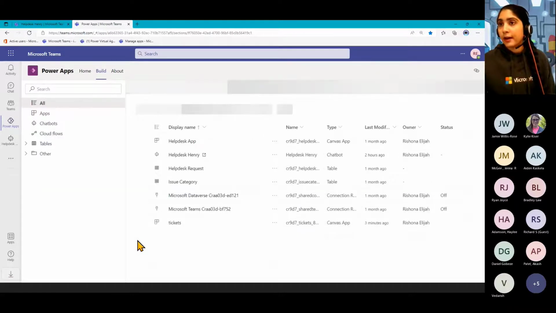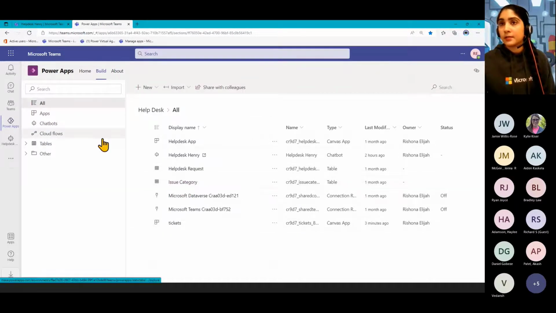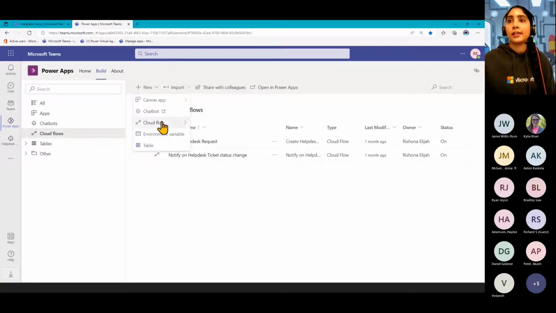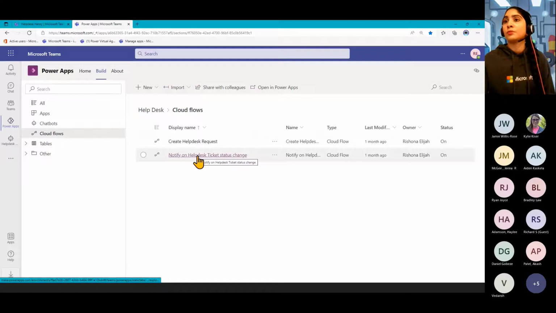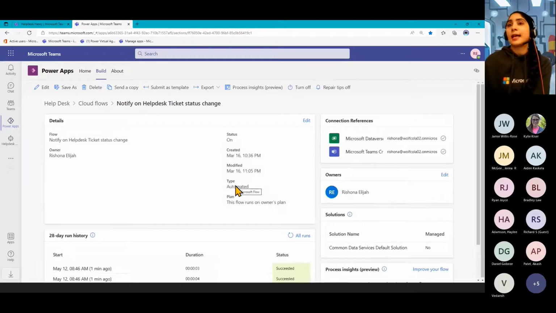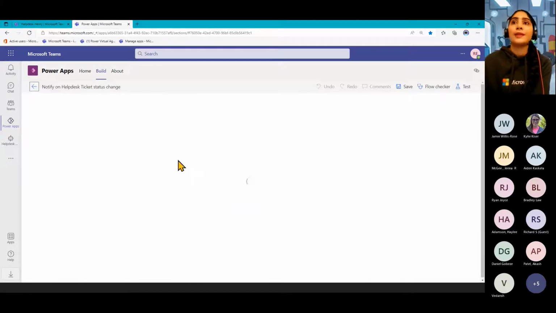All right, so the flow that we've built here is this one, notify Helpdesk. For this one, in my Power App solution that's here, you can just go ahead and click new cloud flow, and we just want a new automated flow. It's just like building a normal flow as you would. In this case, we're looking at our trigger, which is going to be that Dataverse table and that value getting changed.